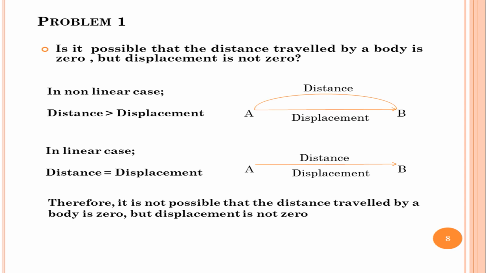Therefore, we can conclude that either in a linear or non-linear case, the distance traveled by the body cannot become zero with the displacement being non-zero.